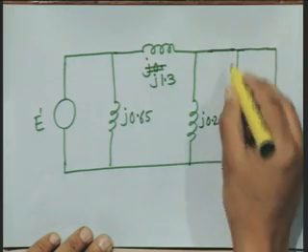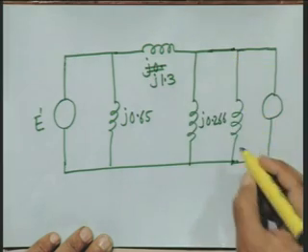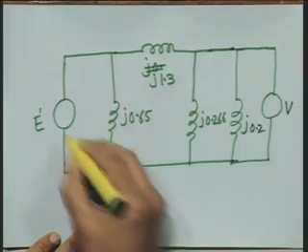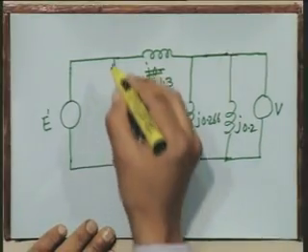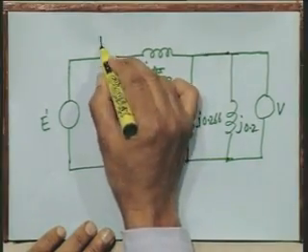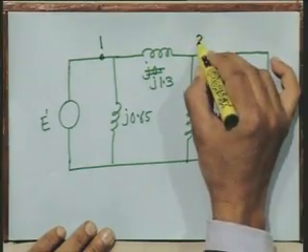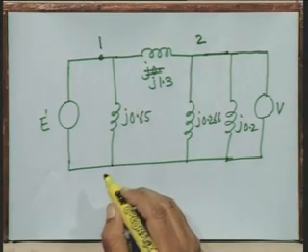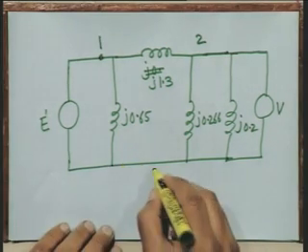And what is this value? J times 0.2, and this is your V and this is E prime. Now, this is your node 1, this terminal is 2, and node 3 has been eliminated by star delta transformation, and this is our reference.